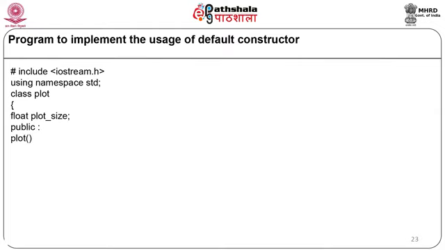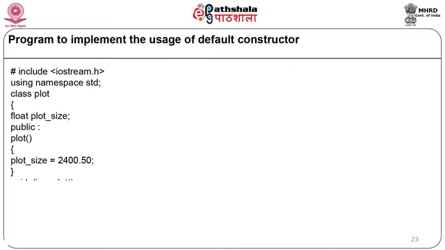Here the plot size data member is in private scope, public colon plot opening and closing bracket. This is a member function. Here we are initializing plot size as 2400.50 and our constructor function ends. Here we can see that plot is a default constructor which does not accept any parameter, and the name of this member function is same as that of the class name plot.